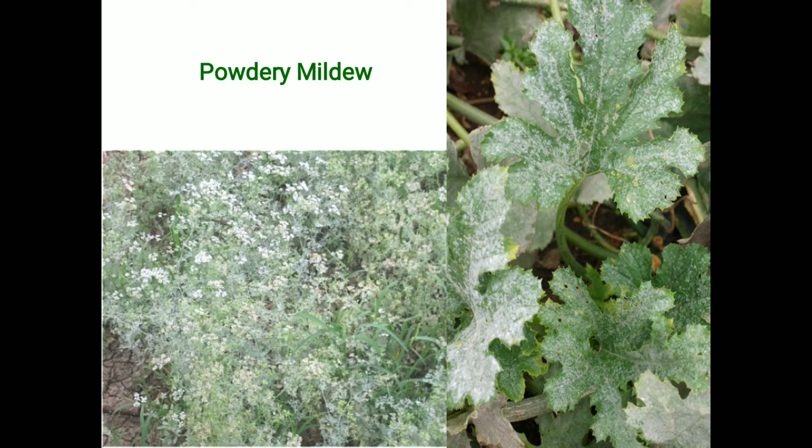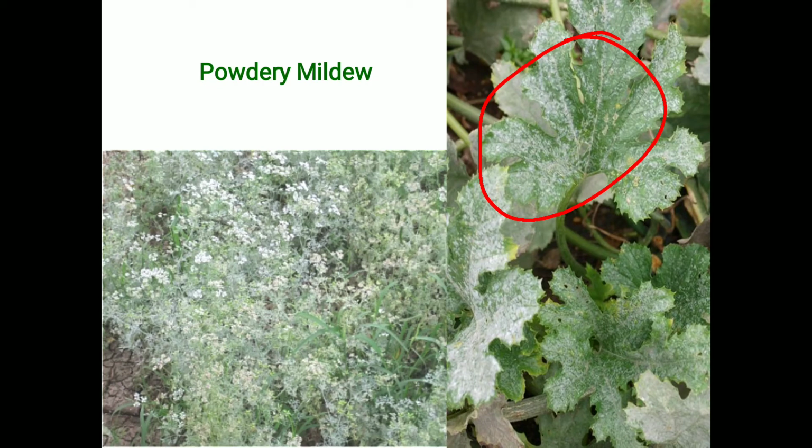Powdery mildew of coriander is caused by Erysiphe polygoni. As we know, powdery mildew means whitish mycelial or fungal growth. Regarding symptoms, a small white spot appears on the leaf surface and later covers the entire surface. In the photograph we clearly see that at the initial stage a small whitish fungal spot appears.